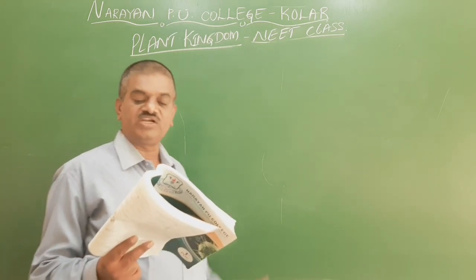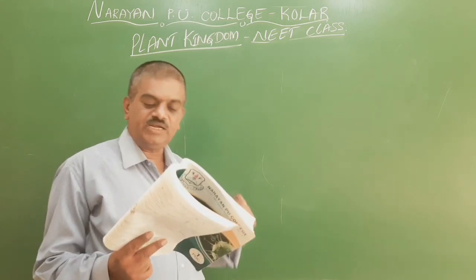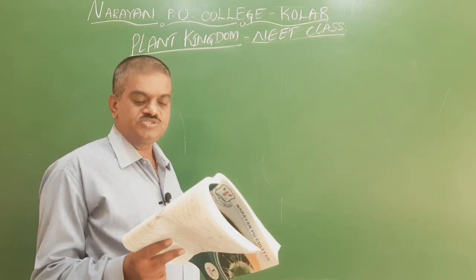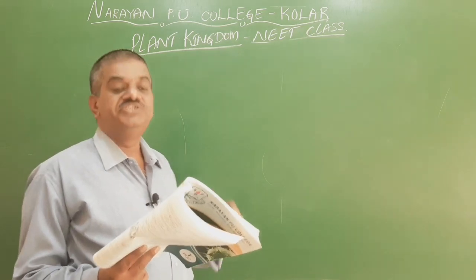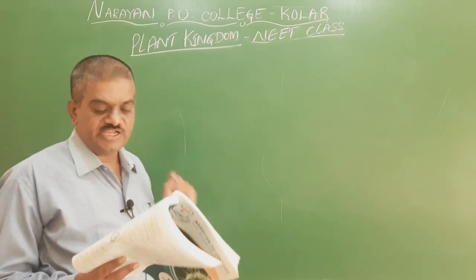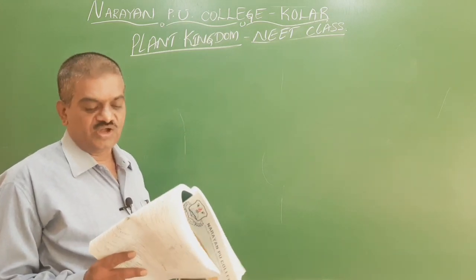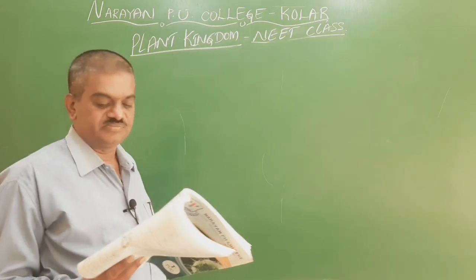So we go for 45th question. Compared to the angiosperms, which of the following algae exhibits diplontic life cycle?